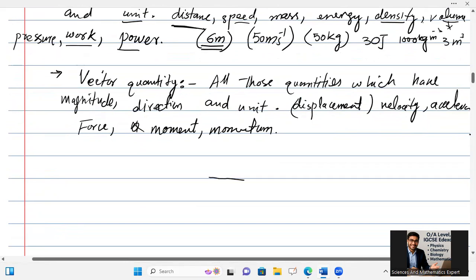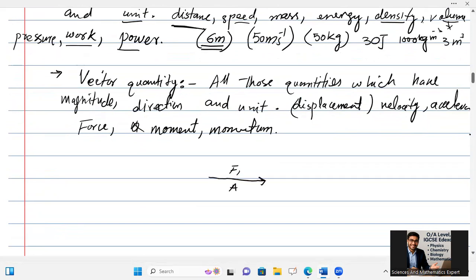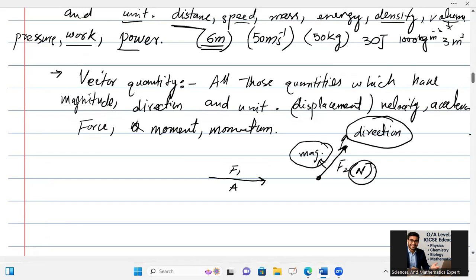For example, I am having two vectors here. This is my vector A, or this is my force vector F1, and this is my force F2 as a vector quantity. And I say to you, just add both of these quantities. But before going towards that, the length of this force will show the magnitude, and this arrowhead will show the direction. And force has the unit Newton. Vector has magnitude, direction, and unit.